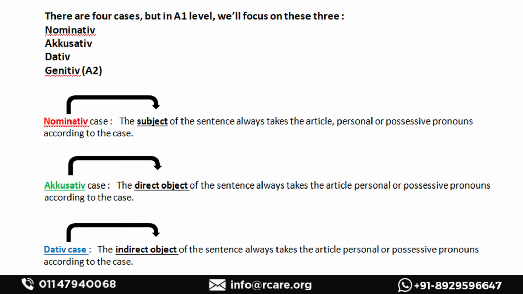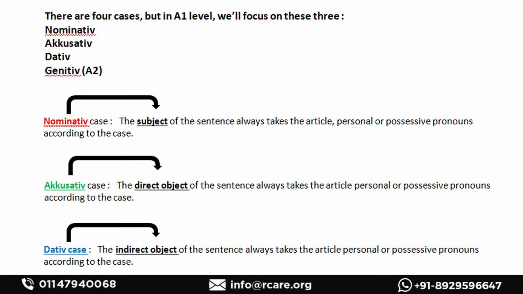According to the subject or the object, these cases will be applied on a sentence. For example, if I say a sentence, I read a book, that means I am doing the work. The person who does the work, or the person about whom the sentence is, is the subject of the sentence. And this is known as nominative.